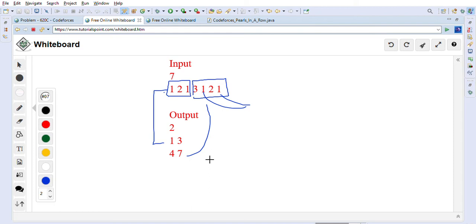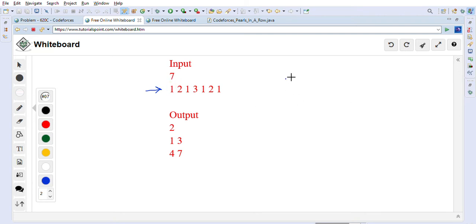So now let's look at how we are going to solve this problem. Let me remove this coloring so we can reuse this space. Now what we will do is loop through all these pearls, meaning all these types of pearl, and we will put them in a map.